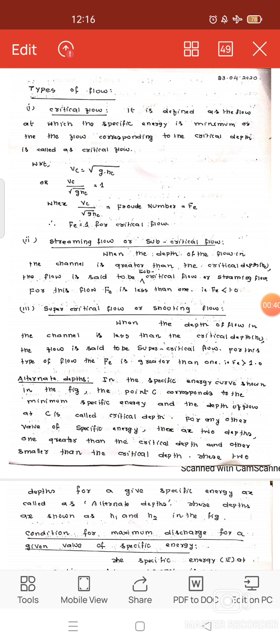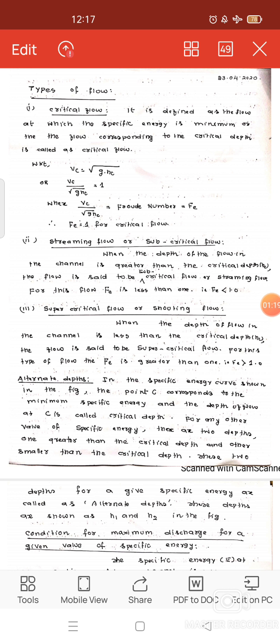When it comes to the subcritical flow or streaming flow, the depth of flow in the channel is greater than the critical depth, and we can define it in terms of Froude number. When the value of Froude number is less than 1, that is a subcritical flow. And supercritical flow, when the depth of flow in the channel is less than the critical depth, is said to be supercritical flow or shooting flow. For this type of flow, the Froude number value is greater than 1.